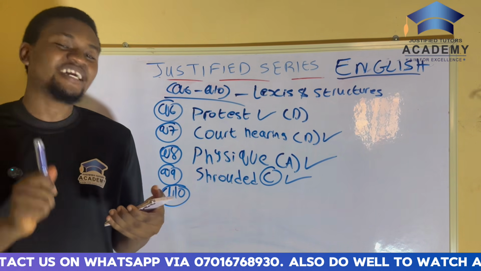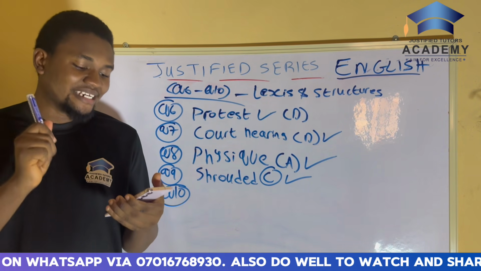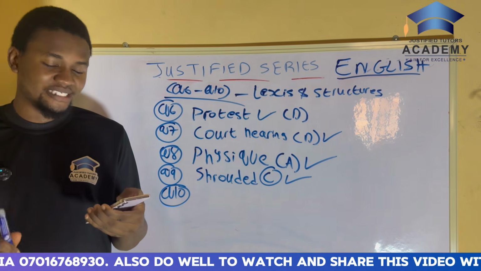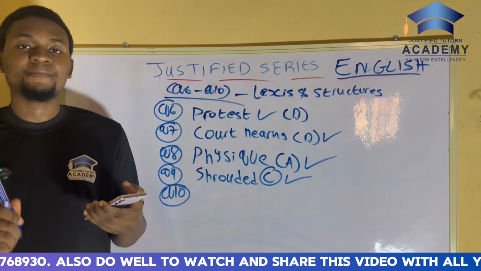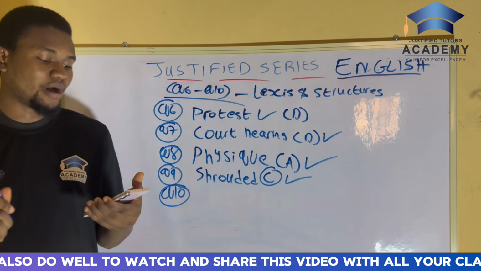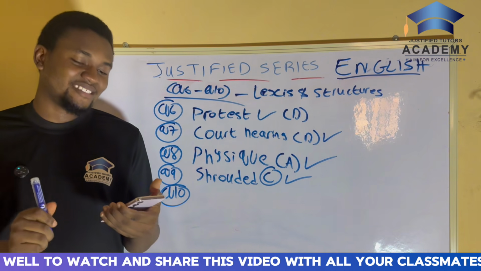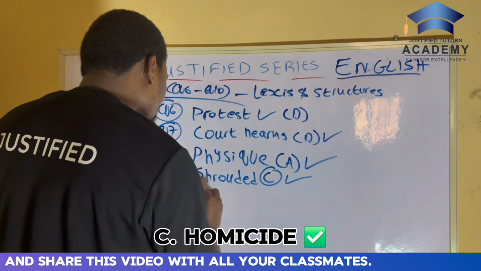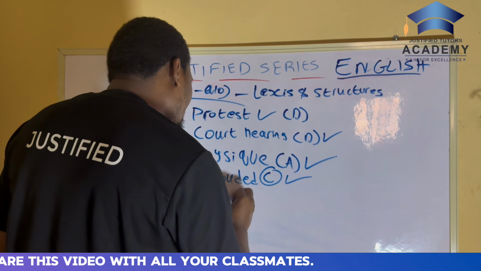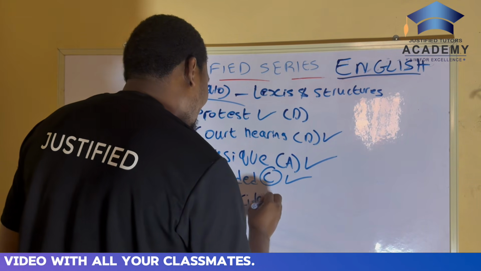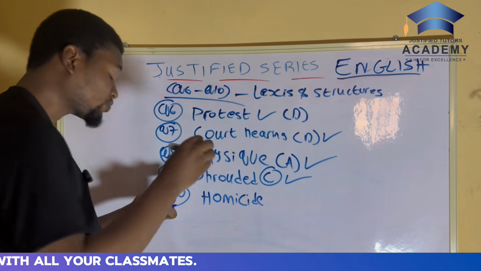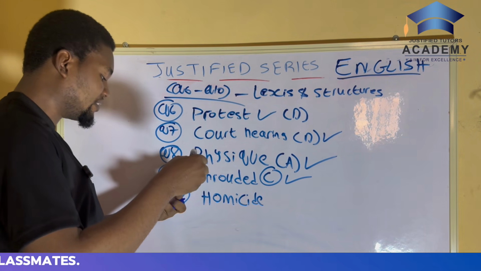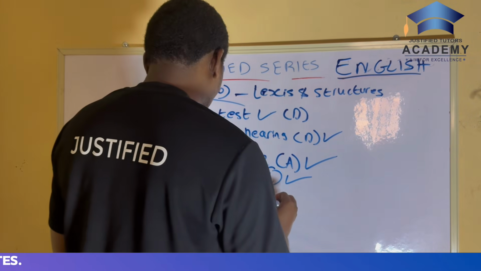Out of all these, there is only one that has to do with the killing of a human being by another human being. And the correct answer for that is option C. Homicide, the crime called homicide, refers to a human being being killed by another human.